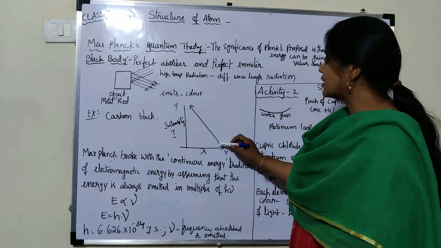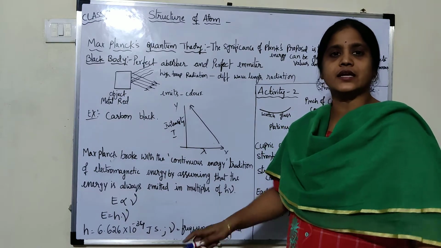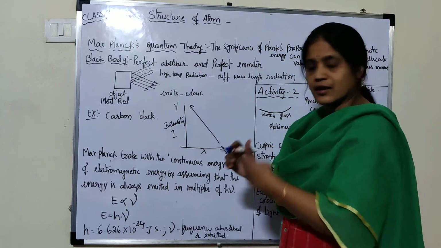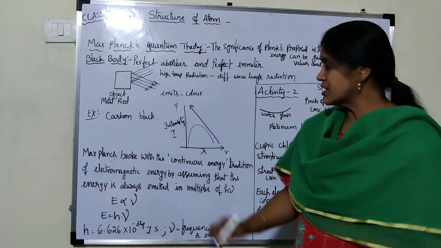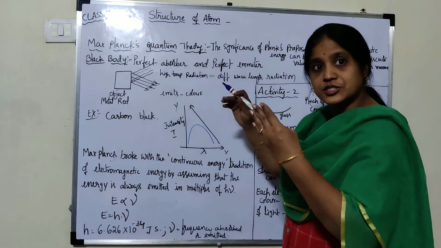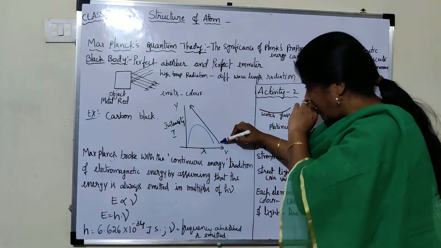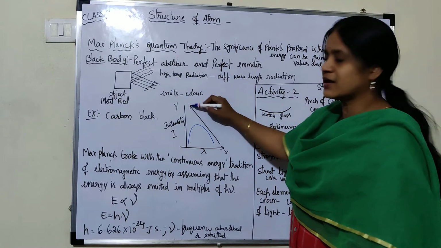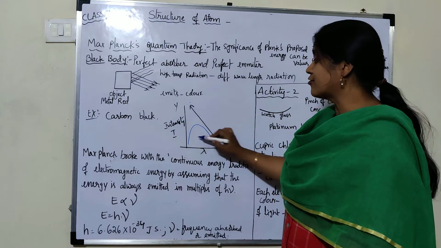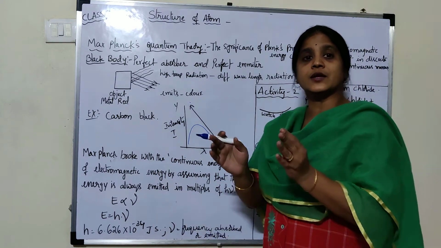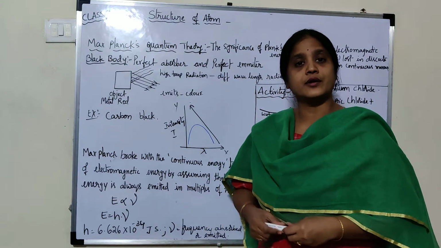So he thought he should get a shape like this, but unfortunately he did not get that, and he got a graph of this shape. He thought that because it should emit light continuously, the graph should be like this, but unfortunately he got the graph like this. It means the process is not continuous.